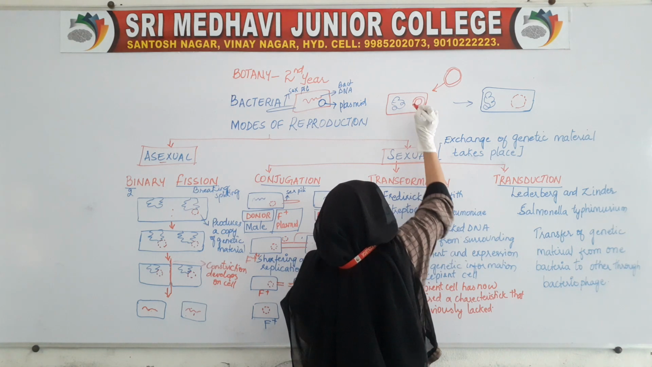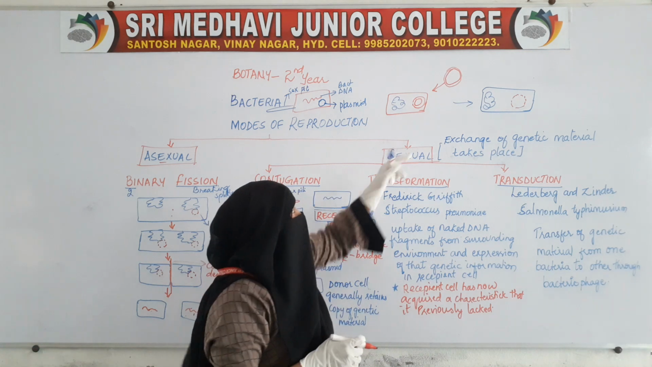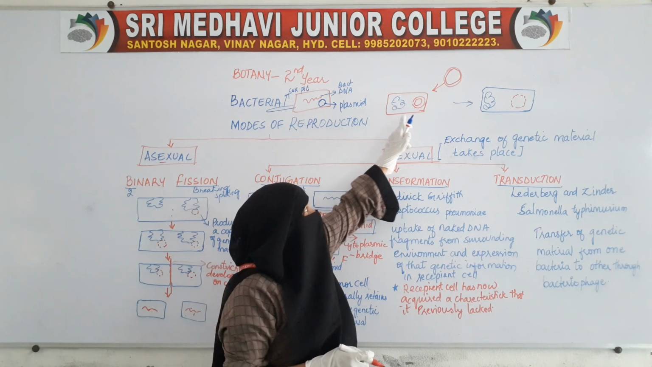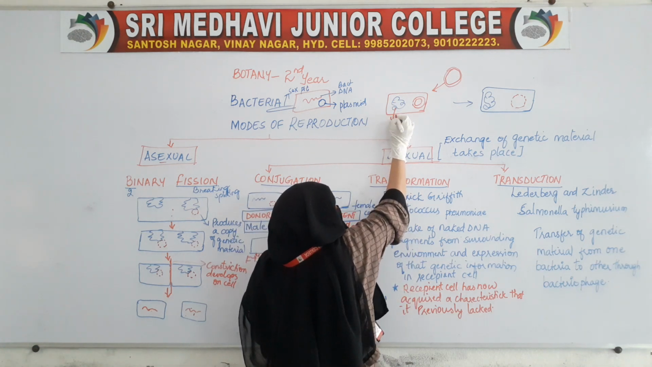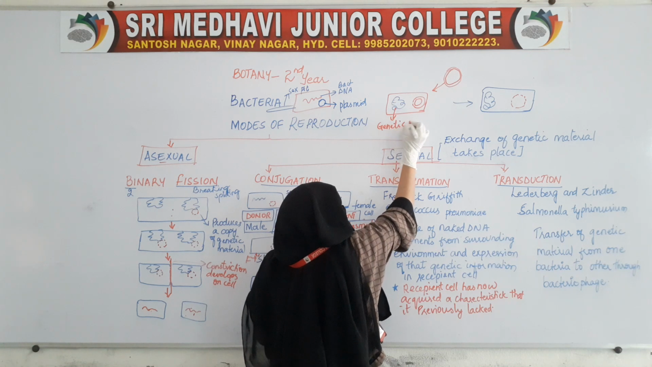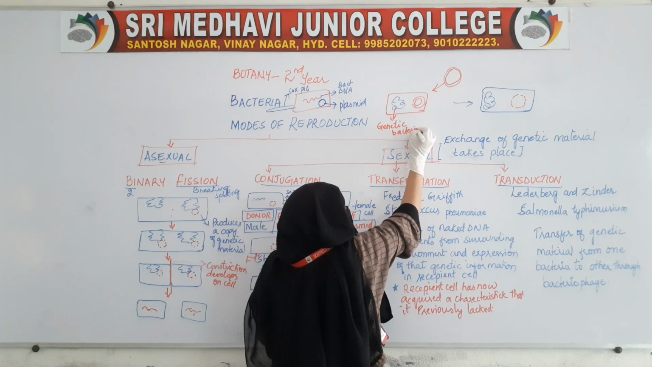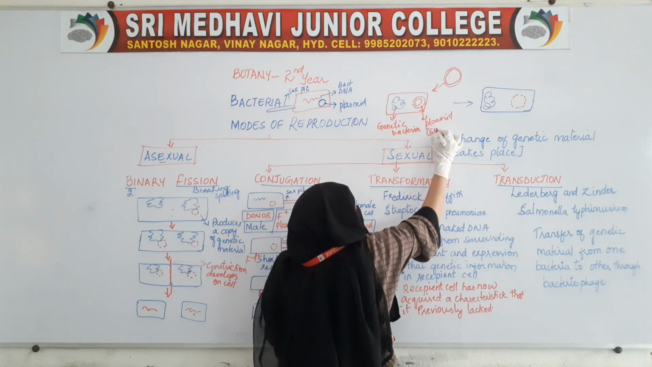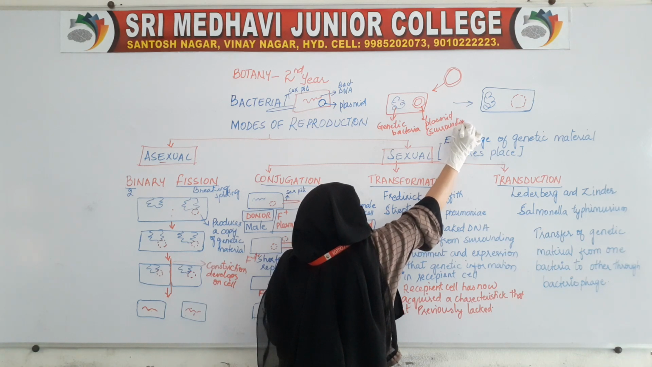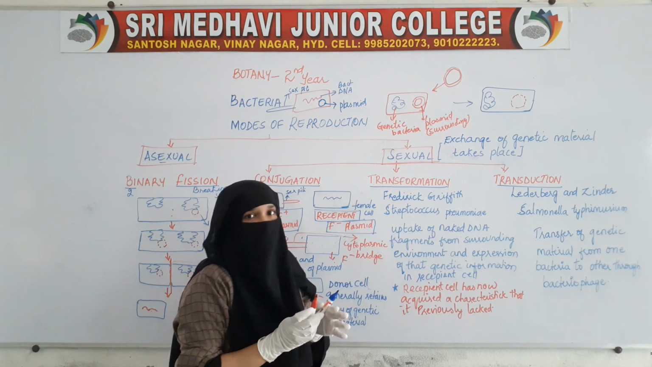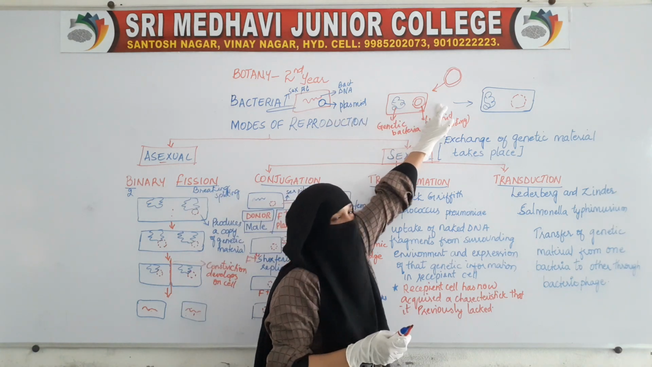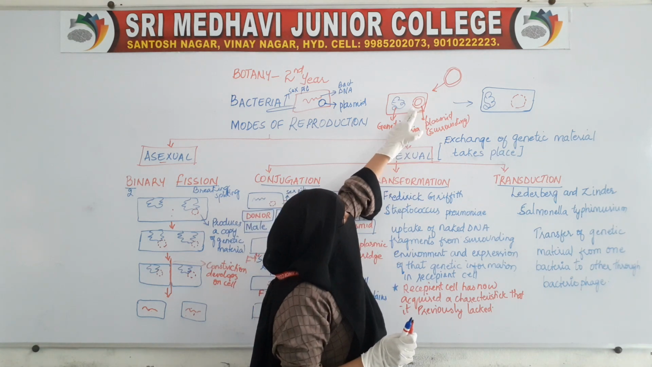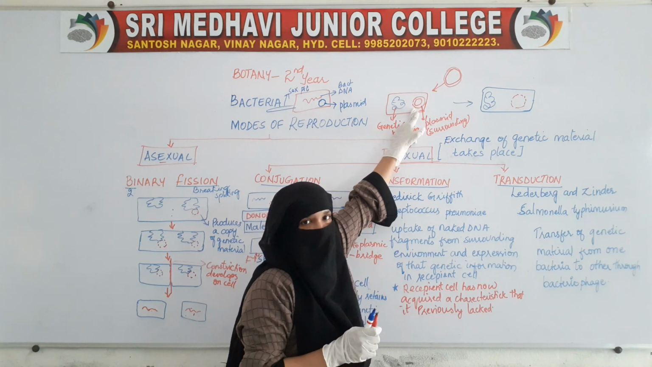Some medium will be present which will help the entering of this plasmid into the bacterial cell. So earlier this was the genetic material of the bacteria. Now this is the plasmid, which has come from the surroundings. So genetic material or plasmid from the outer surroundings is entering into the bacterial cell.